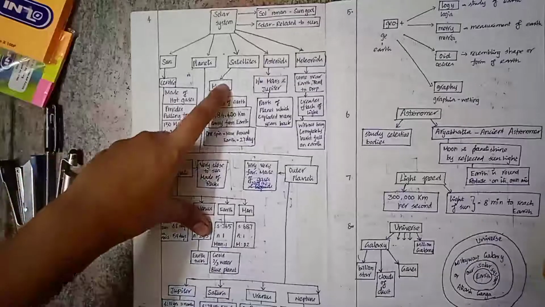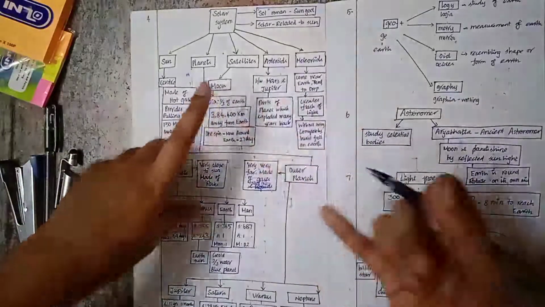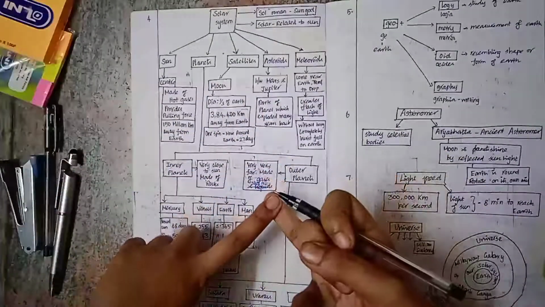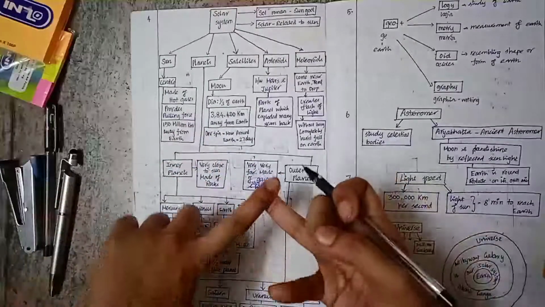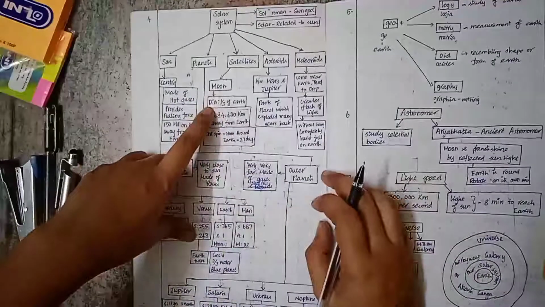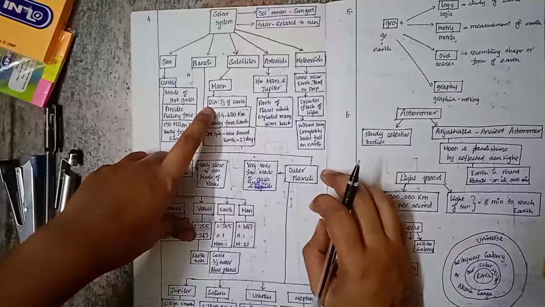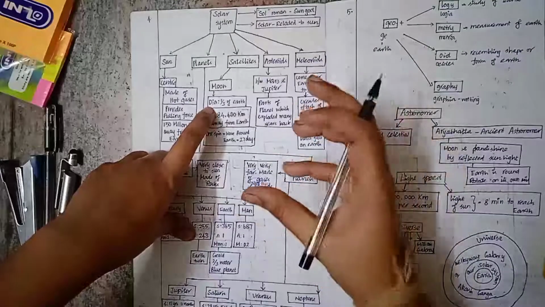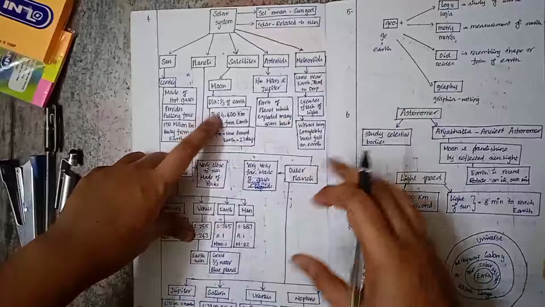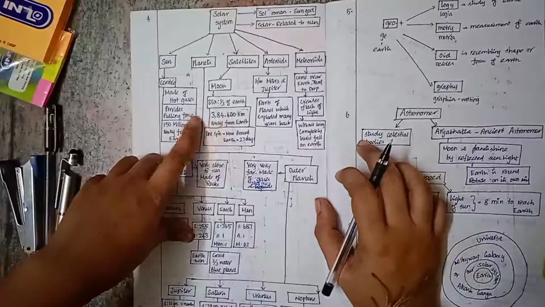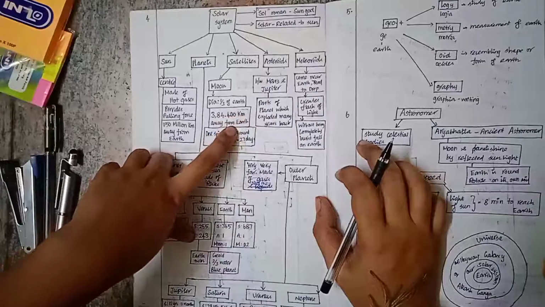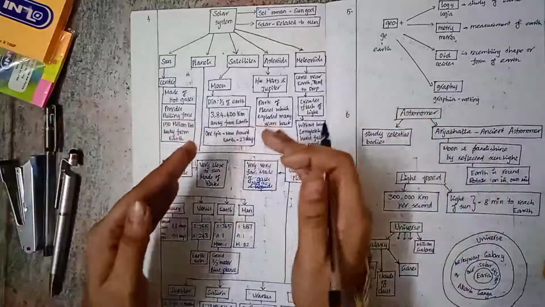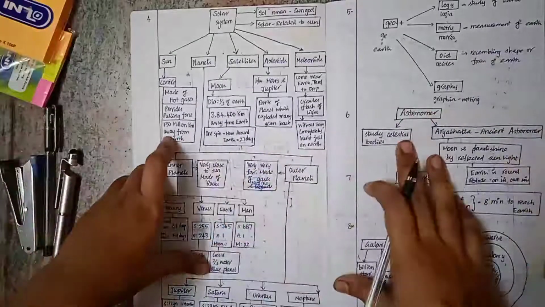And then we have satellites. Satellites, as I said, can be natural satellites as well as artificial satellites. Natural satellite, we have the moon. The diameter of the moon is 1/3 of the Earth, actually slightly less than 1/3 of Earth. Then the distance between the moon and the Earth is 3,84,400 km. So it is a shorter distance, not a very big distance compared to that of the Sun.